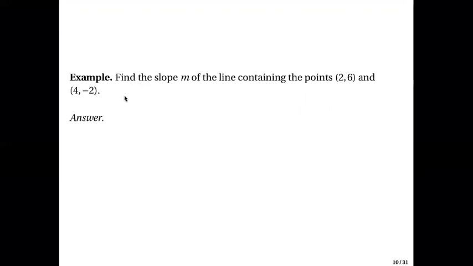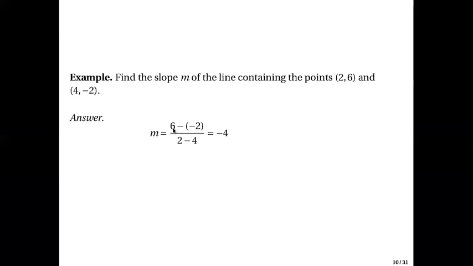For example, find the slope m of the line containing the points (2, 6) and (4, -2). So this is your first point. This is your second point. Slope m is equal to this ratio here.